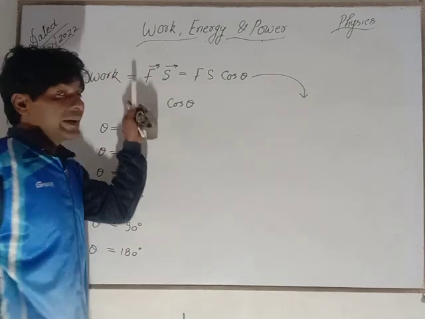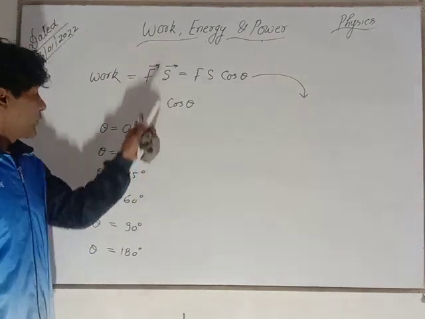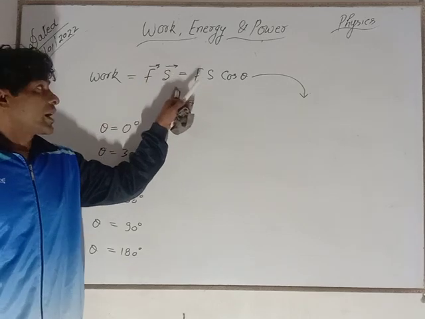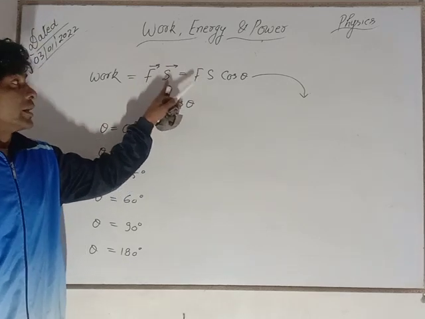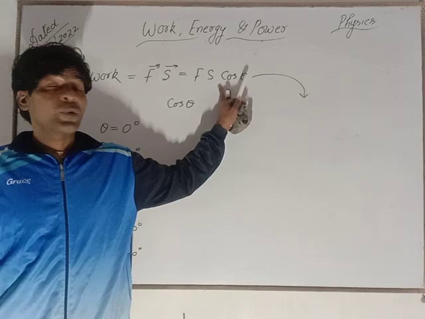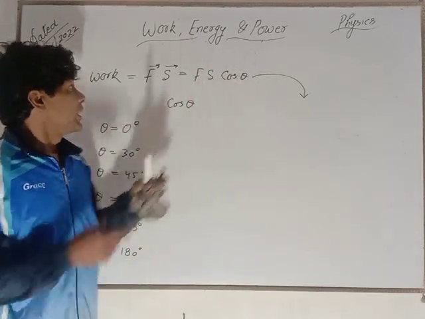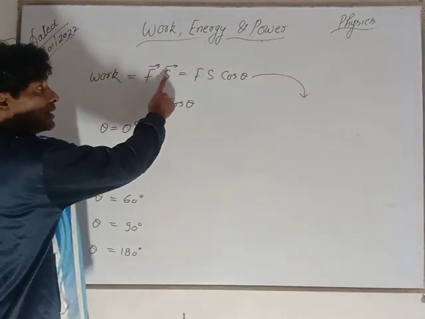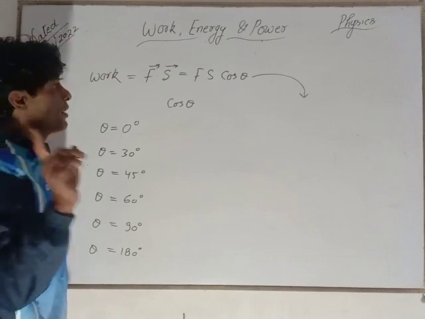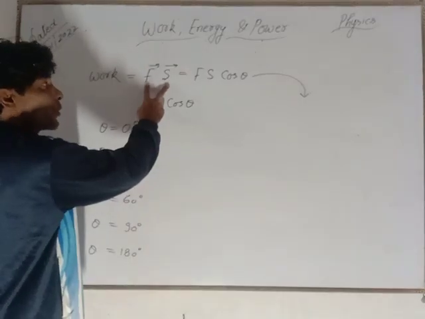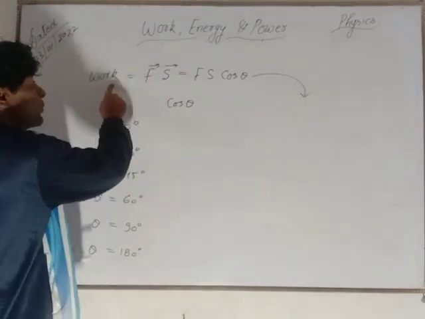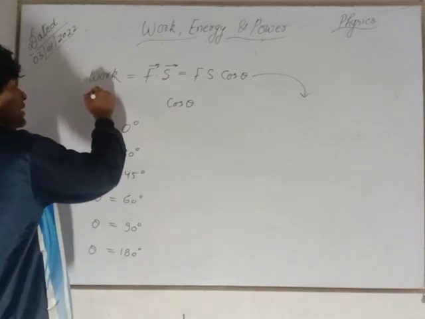In the language of physics, work is the dot product of force and displacement. Force is a vector quantity, displacement is a vector quantity, but when you take the dot product of these two vectors, work is a scalar quantity.